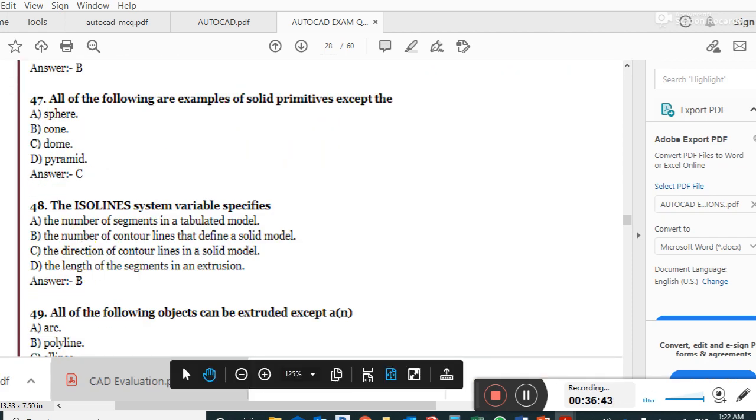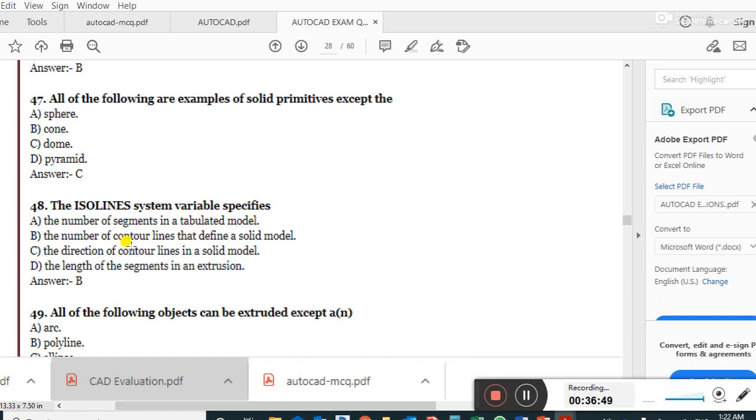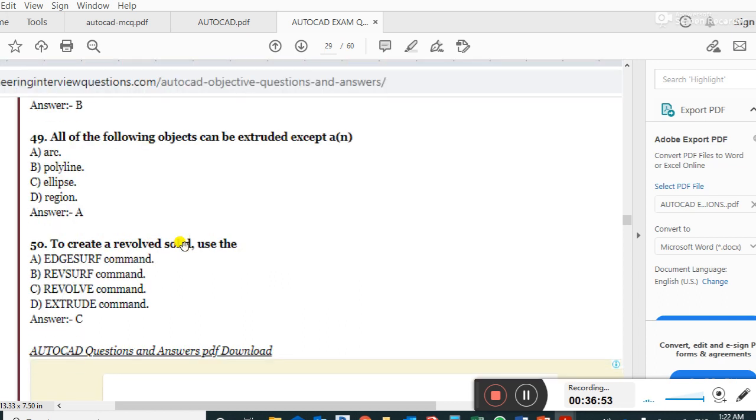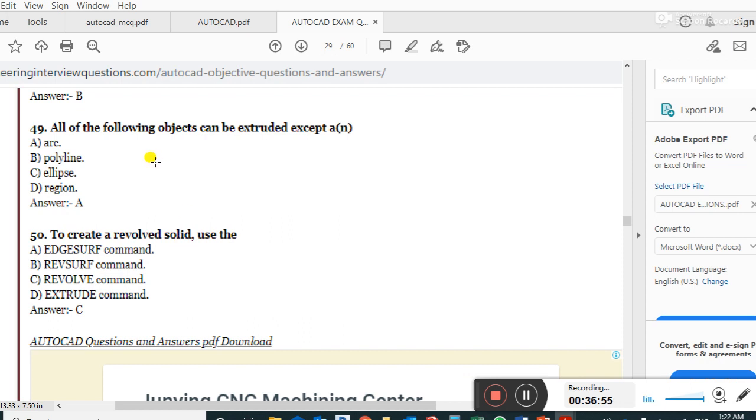The ISOLINES system variable specifies the number of contour lines that define a solid model. 49. All of the following objects can be extruded except arc. Arc is not extrudable. To create a revolved solid, use the revolve command.